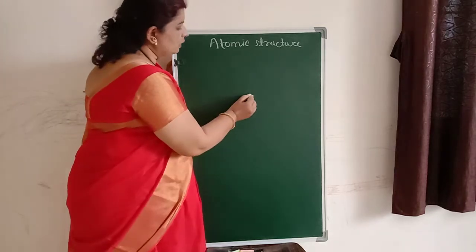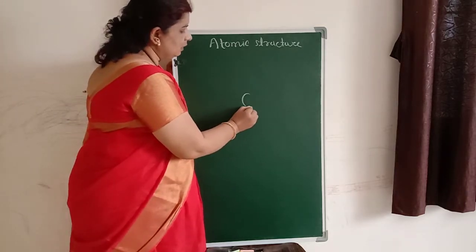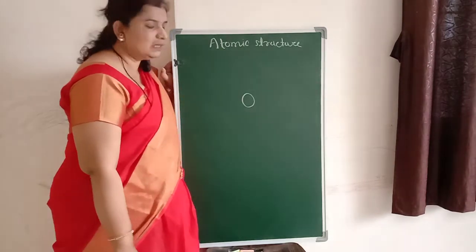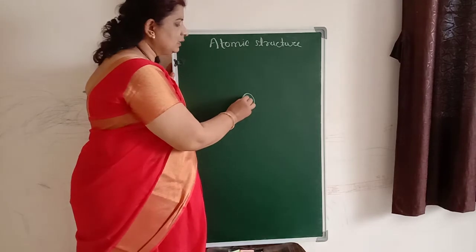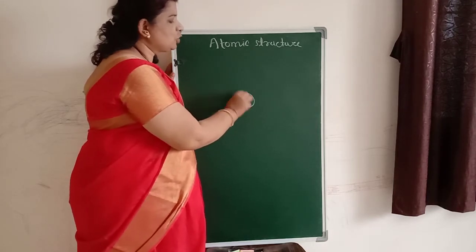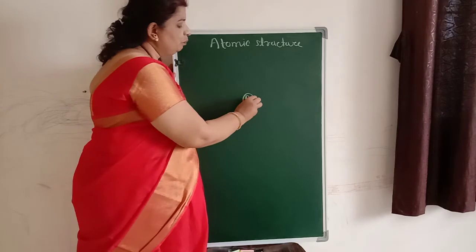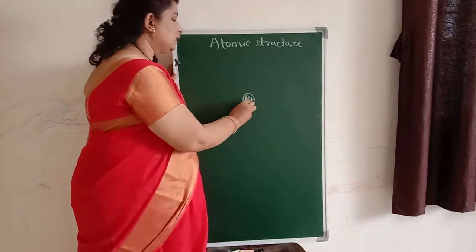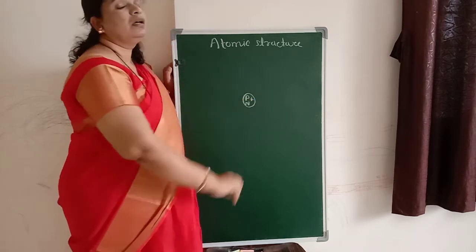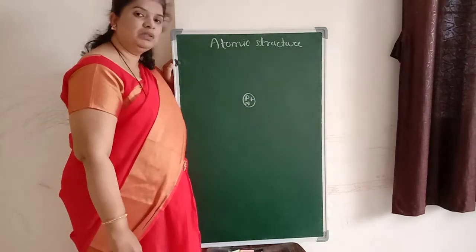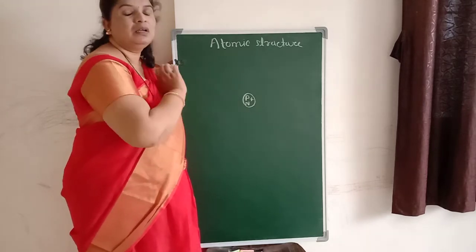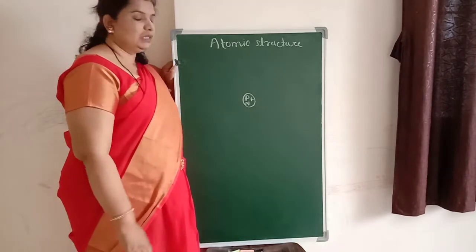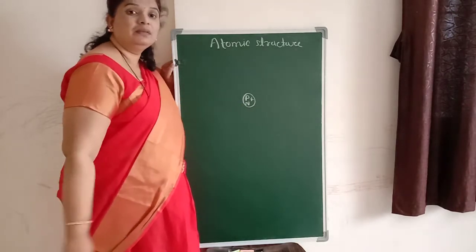So what we know is that the atom consists of a nucleus at the center, right? Inside this nucleus there are positively charged particles which are called what? Protons. It also consists of some other particles which are known as what? Neutrons. Neutrons do not carry any type of charge. They are neither positive nor negative, right? So these are neutral in nature.